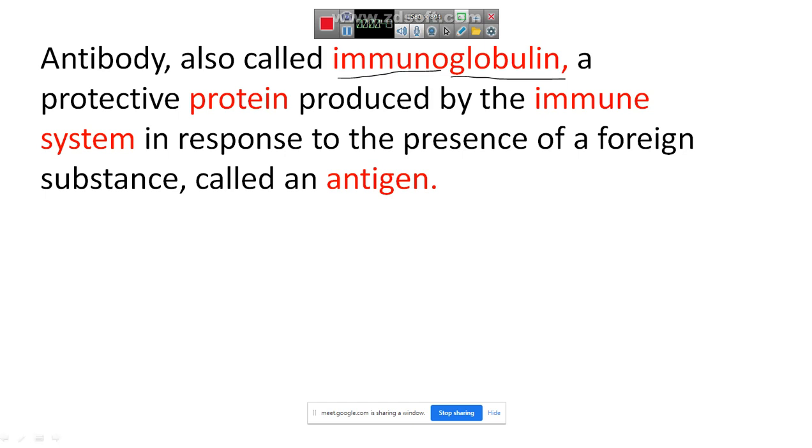And when are they produced? They are produced when there is an attack from an infectious agent or from foreign agents. Foreign agents can be any type of microorganism, or as I told you, even an allergen or a chemical or a toxin. These can all be foreign substances, and in one term these foreign substances are called antigen.